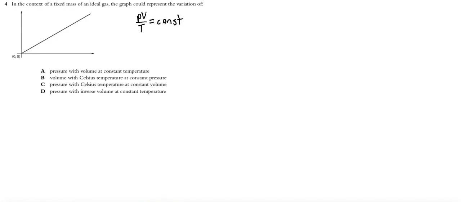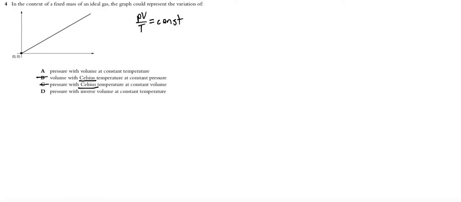Okay, remember that it crosses 0, so if x-axis represents temperature, the temperature must be expressed in kelvins, because the minimum possible temperature is 0. Okay, in Celsius degrees we have less temperatures than 0. So in my opinion we can cross B and C, because in both B and C we have Celsius scale, which is probably not true. Okay, so let's check A and D.